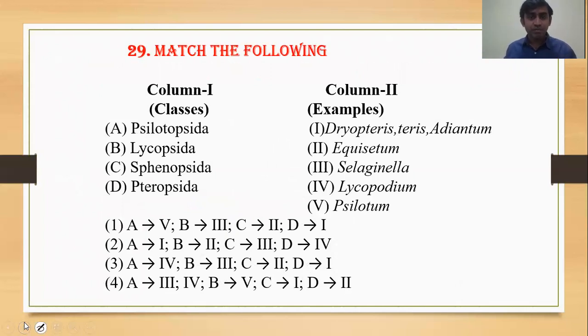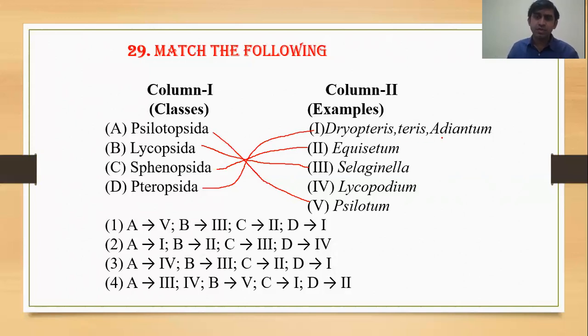Then question number 29, match the following. These are the classes of pteridophytes and we have to give the answer. This is Psilopsida, example is Psilotum. Lycopsida, example is Selaginella. Sphenopsida, the option will be Equisetum, because Sphenopsida belongs to Equisetum. And Pteridopsida, examples are Dryopteris. Dryos means forest and pteris means feather-like leaves, and Adiantum is also there, which is called walking fern. So the correct option will be 1.